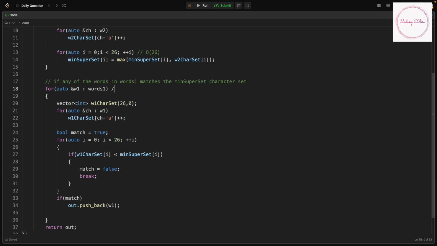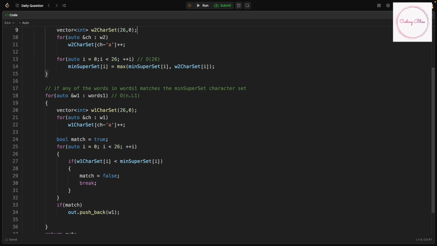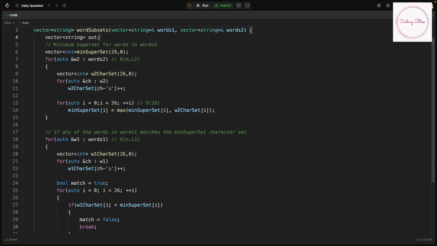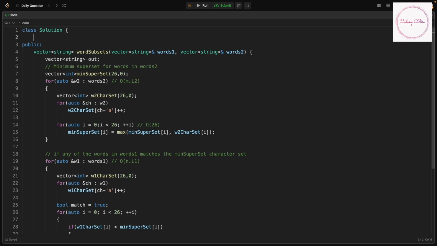So this time complexity will be order of n into L1, where n is the number of words in words 1 and the total length of words 1 is L1. So then the total time complexity will be the sum of these two. Our total time complexity will end up as order of n into L1 plus m into L2.